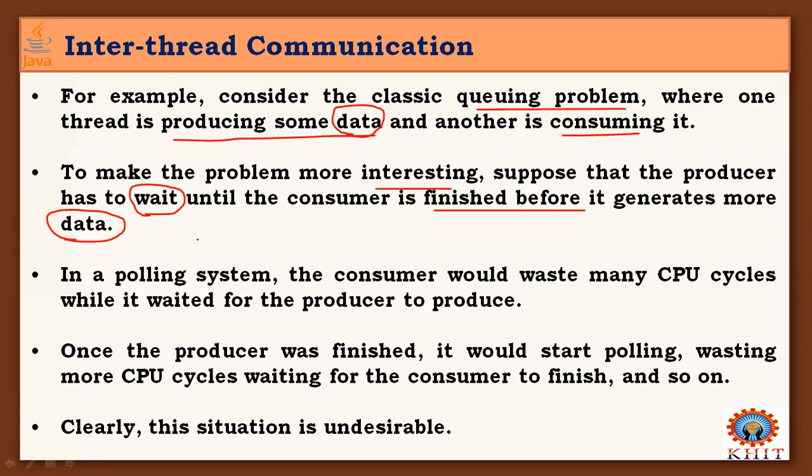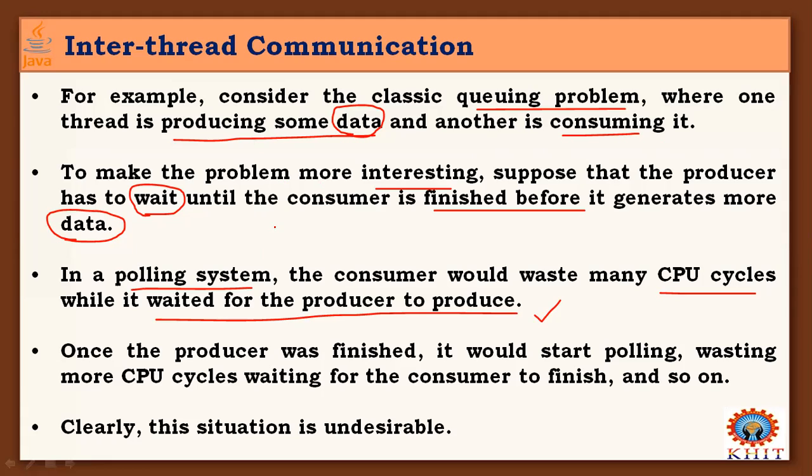In a polling system, the consumer would waste many CPU cycles while it waits for the producer to produce. The consumer has to wait until the producer produces an item, and in the same way the producer has to wait until the items are consumed by the consumer process.